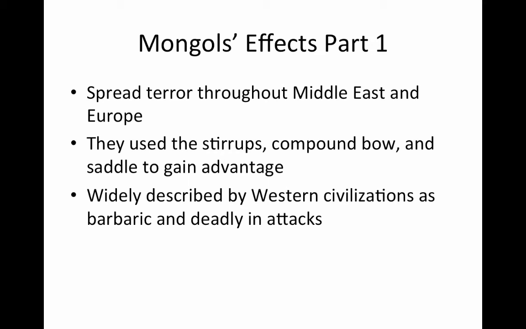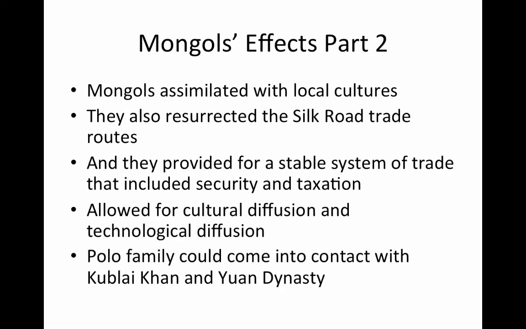In fact, Western civilizations, seeing them coming, saw them as barbaric and used to talk about them as being these horrible creatures. For example, St. Jerome at one point described the Mongols as being barely men. They were more beast than they were men. And the Western civilizations had a pretty good reason to describe them that way. When they would go into regions, they would utterly decimate areas. They were known for raping and pillaging cities. They were brutal in the way that they would attack.